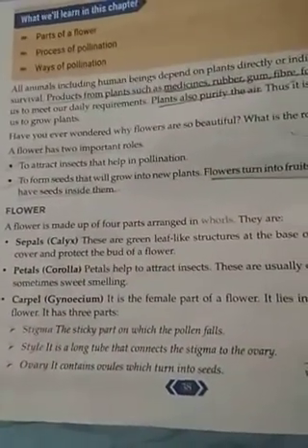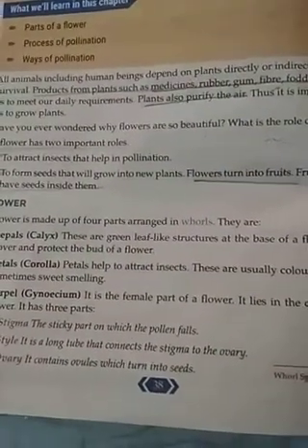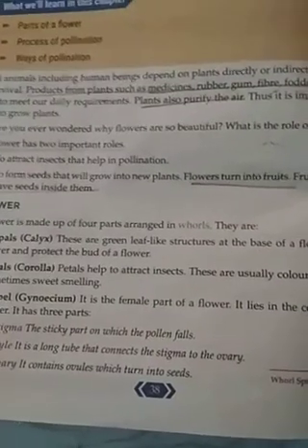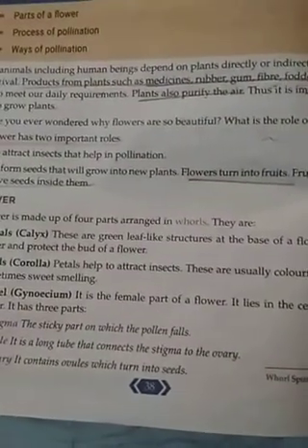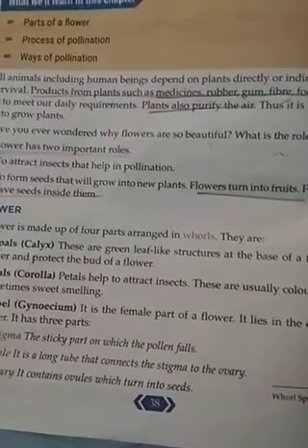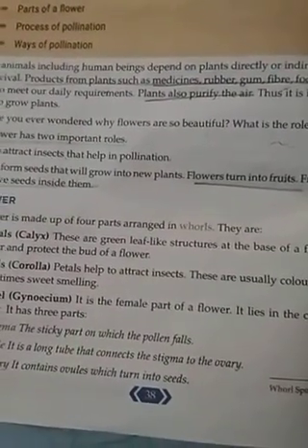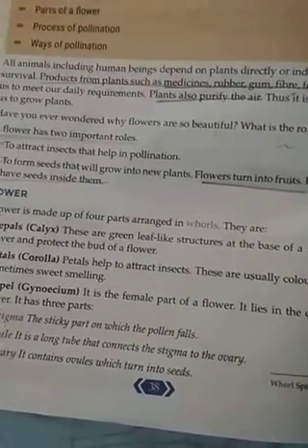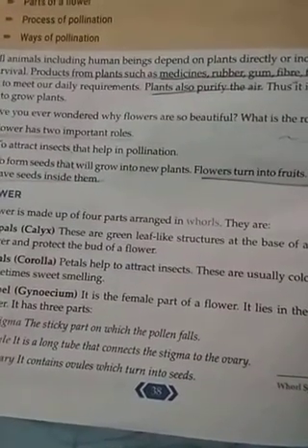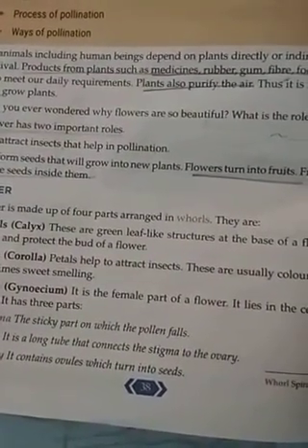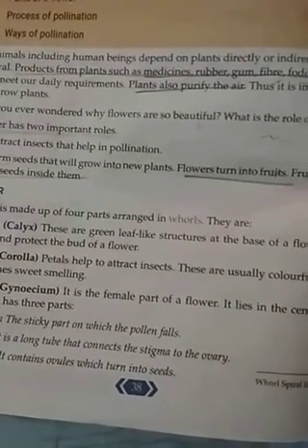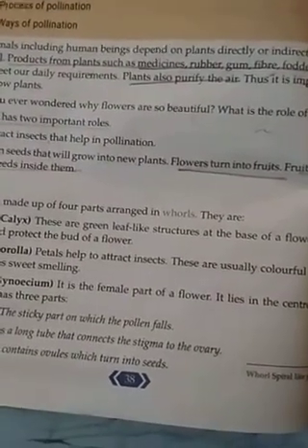Now the season of mango is going on. All of you have eaten mangoes, and you must have found a big seed inside the mango. From where did it develop? From the flower only. When you cut an apple, you find seeds inside the apple. From where did that seed come? That flower converted into the fruit and it is carrying the seed.